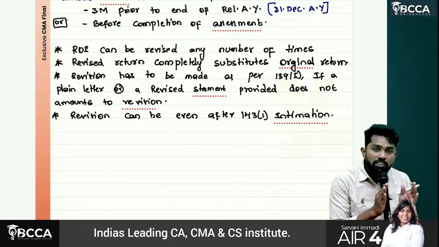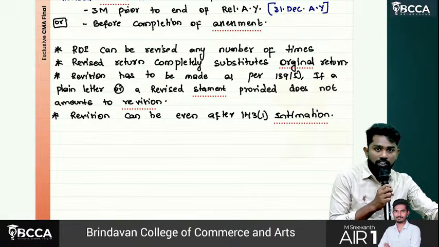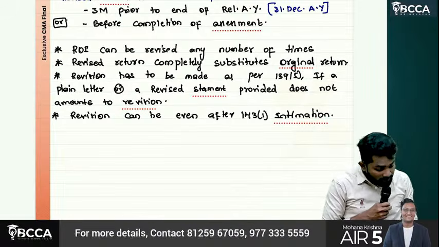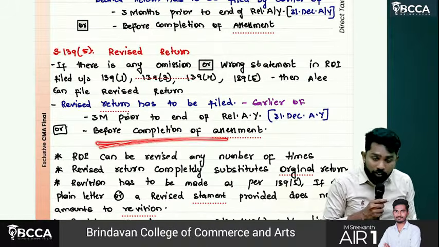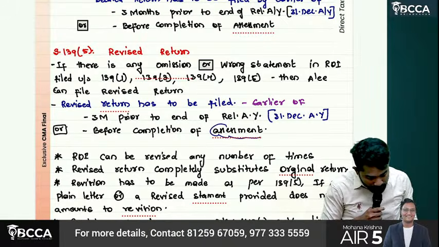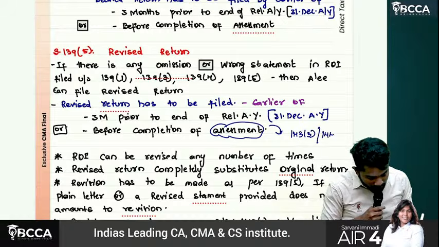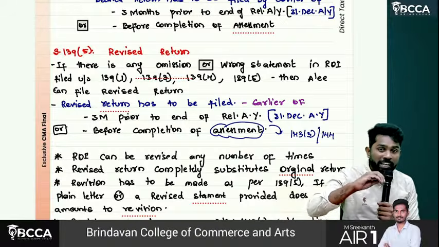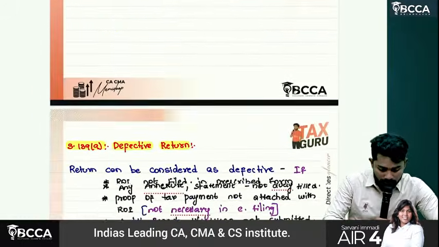Sir, in 143 1 intimation, when will it come? First the system will do the summary assessment. Even if there are no differences, they'll issue what? 143 subsection 1 intimation. So this is also a closure of assessment. But this assessment is not counted for finding out the date of completion of assessment. Here assessment means under 143 subsection 3 or 144. That's what they are referring to here, not the summary assessment which is carried out by default for every return. Understood, sir?